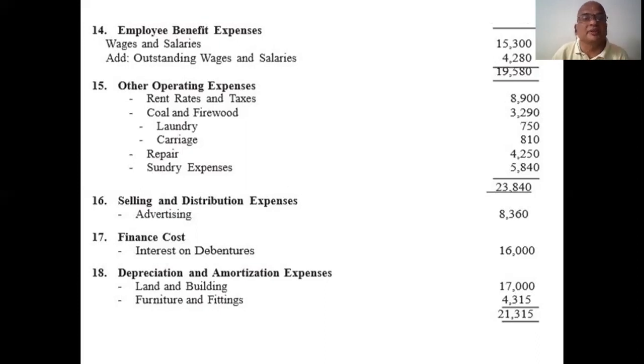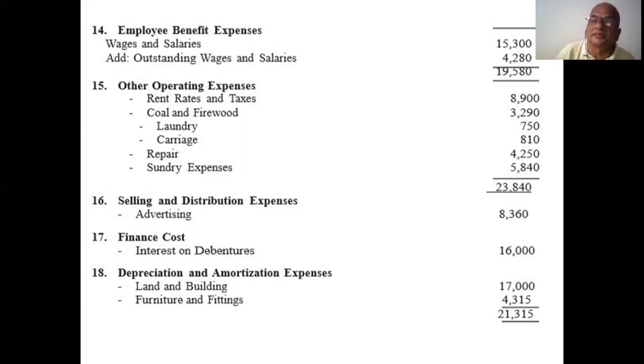Next, the 15th item, other operating expenses, that is running expenses, continuing expenses of doing business. Rent and rates, laundry, carriage, repairs, sundry expenses, all these items come under this heading. Total amount is 23,840. Next, selling and distribution expenses. What is selling and distribution?